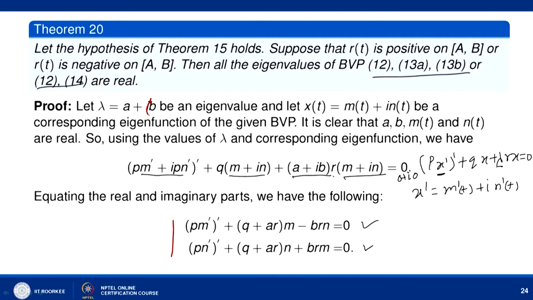this b is basically 0. If b is 0, then lambda is real. So, we want to prove that this b is 0. What we try to do here is simplify this, and for simplifying, you just multiply the first equation by n and the second equation by m and try to make it simple.